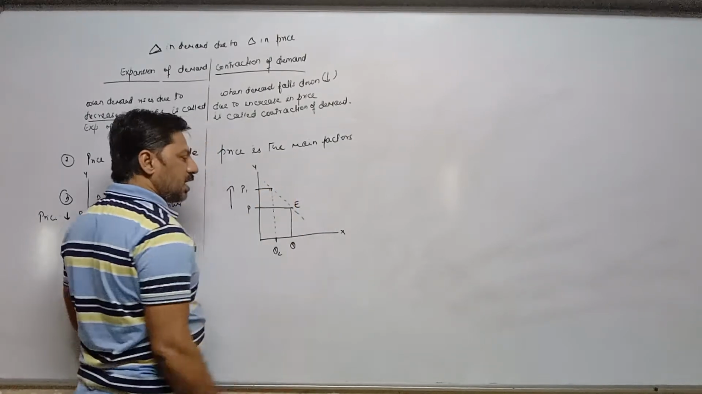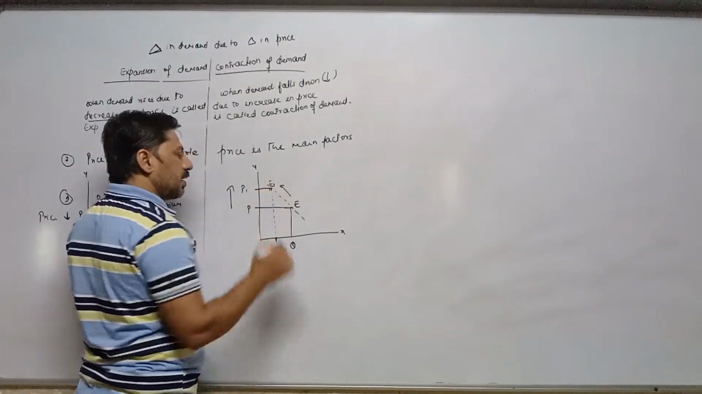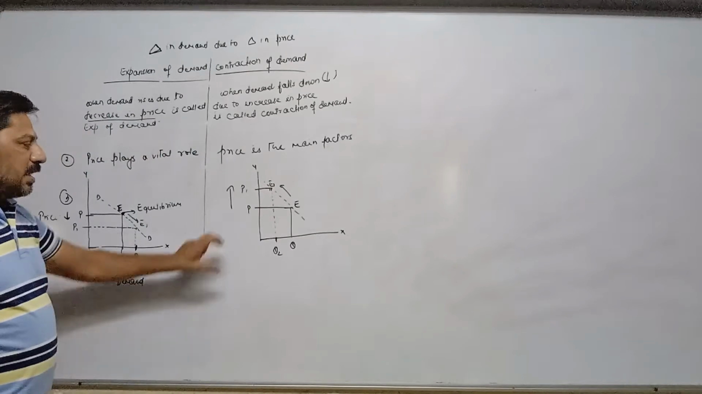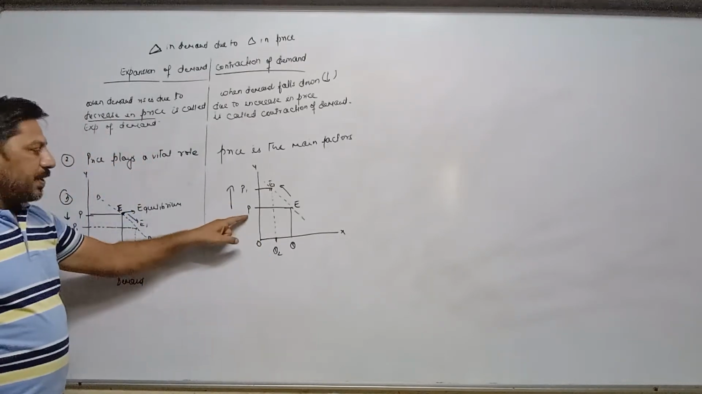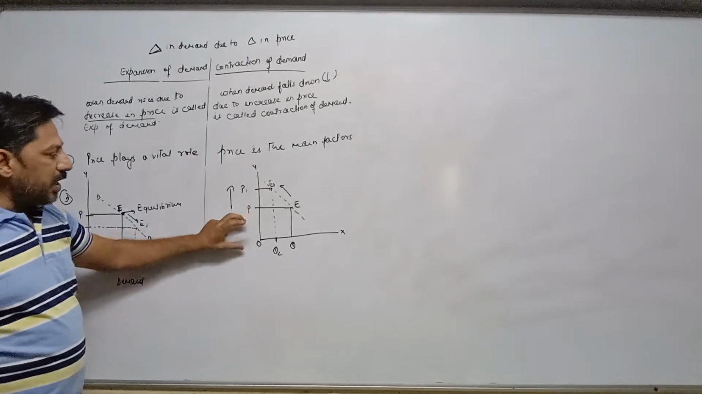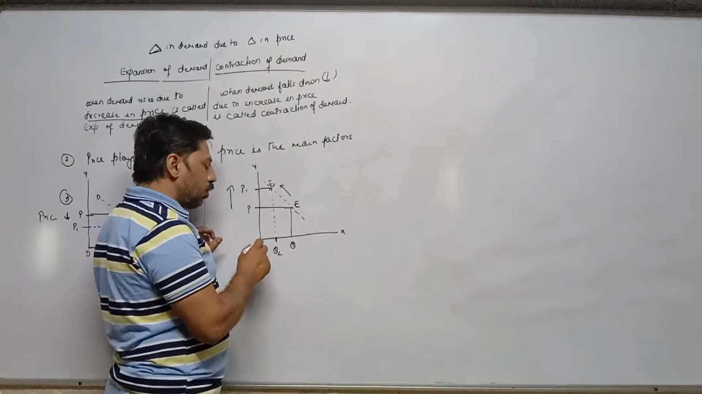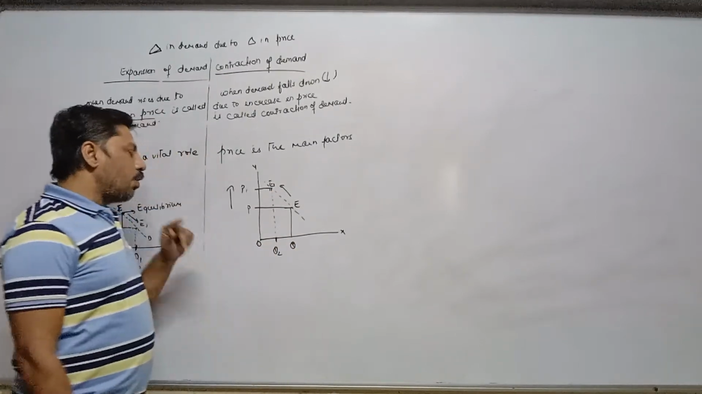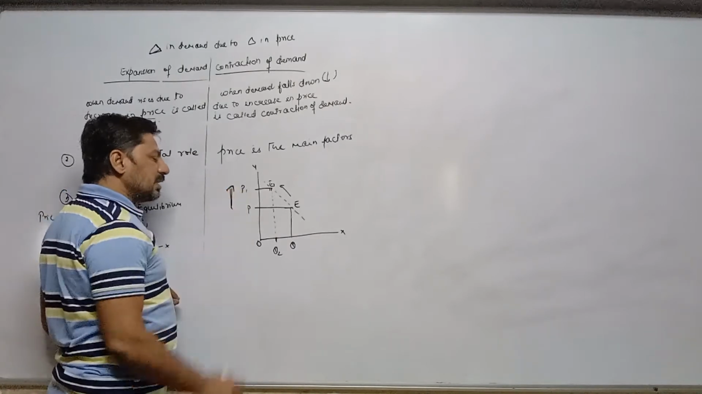Earlier the equilibrium point was E, but now it's shifted to E1. You can see, once again I am explaining the diagram. OP is the price. At this price, we are assuming that the total quantity purchased by the consumer is OQ. But now the price of that particular commodity increases. As a result, what happens?